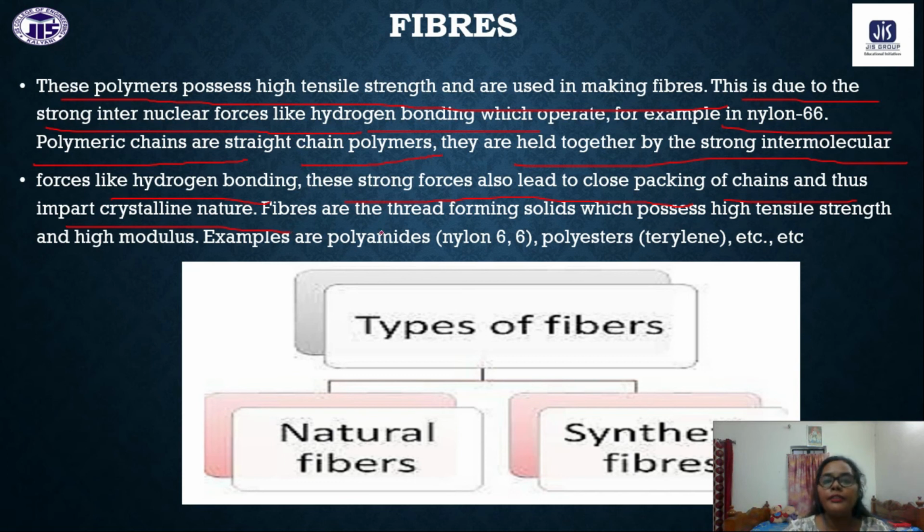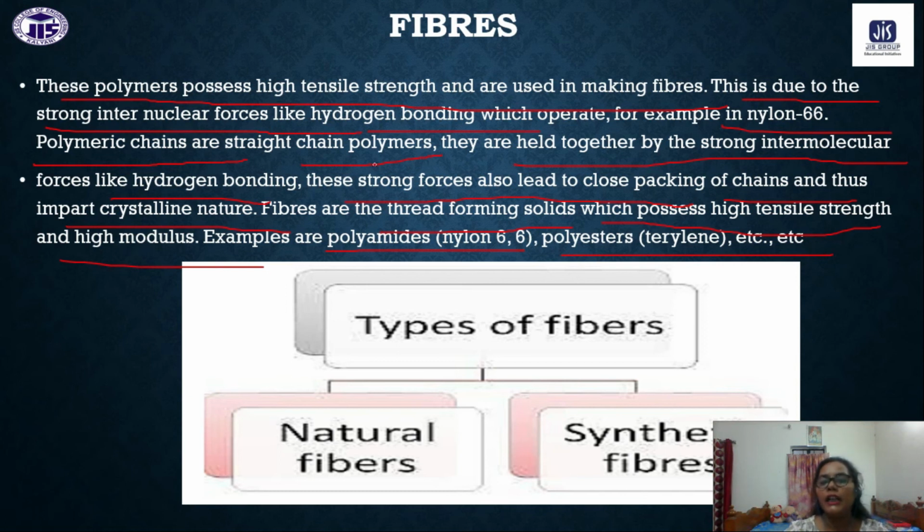Fibers are thread-like, long structures, as I told you, thread-forming solids which possess high tensile strength and high modulus. Examples are polyamides like nylon 6,6, and polyesters. So these are all examples of fibers.